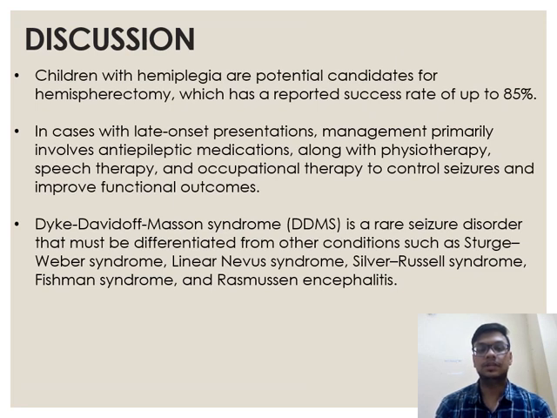Discussion. Children with hemiplegia are potential candidates for hemispherectomy, which has a reported success rate of up to 85%. In cases with late onset presentation, management primarily involves anti-epileptic medications along with physiotherapy, speech therapy, and occupational therapy to control seizures and improve functional outcomes.